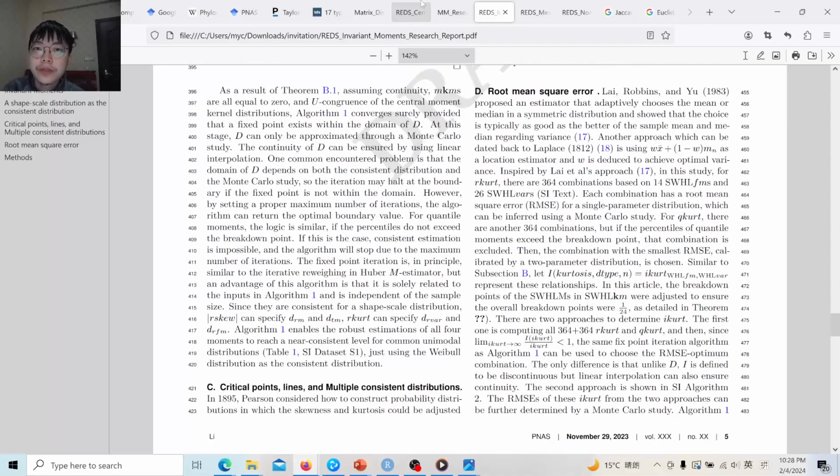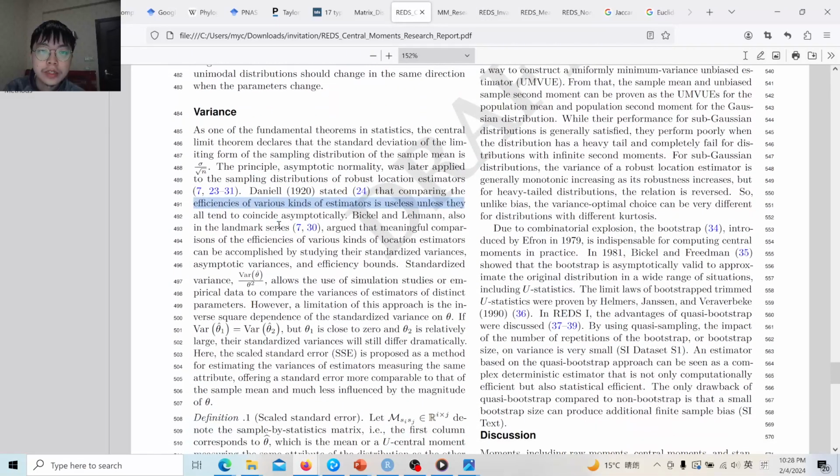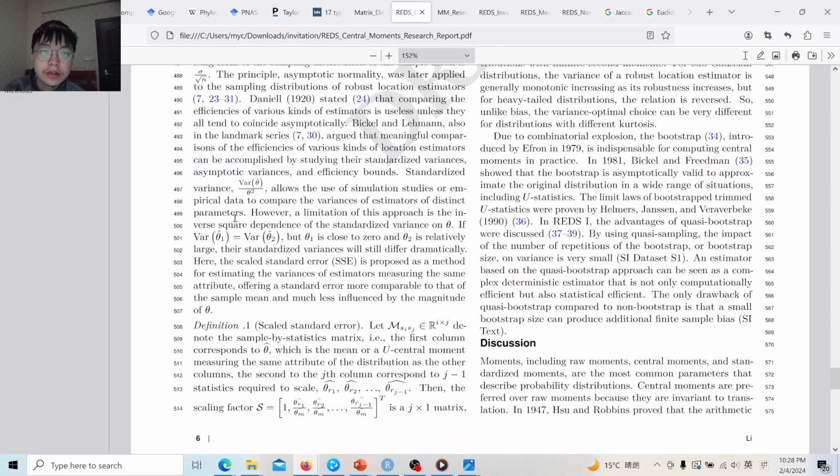And then we consider the variance. First we review Daniels' very pioneering consideration of how to compare the efficiencies of various kinds of estimators. And then Bickel and Lehmann suggested that meaningful comparisons of efficiencies can be made between different kinds of estimators, even if they are not asymptotically coincident. We can study using the standardized variances, asymptotic variances, or efficiency bounds.